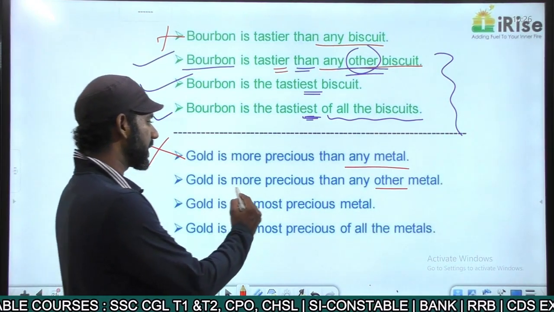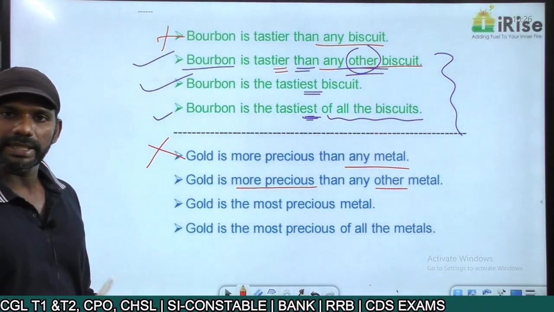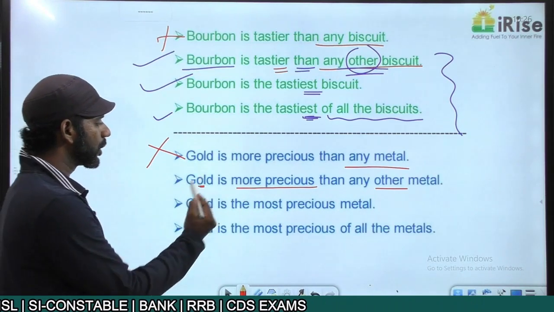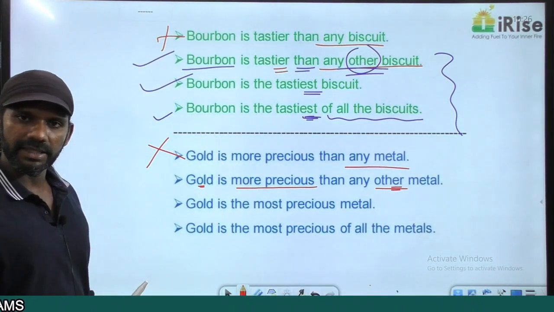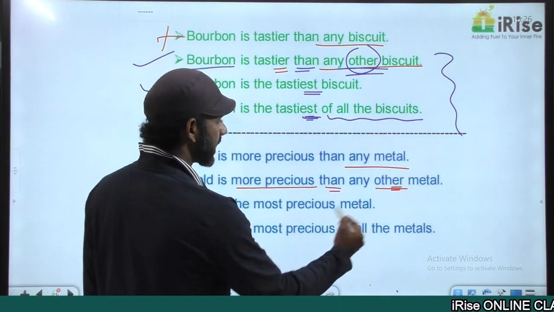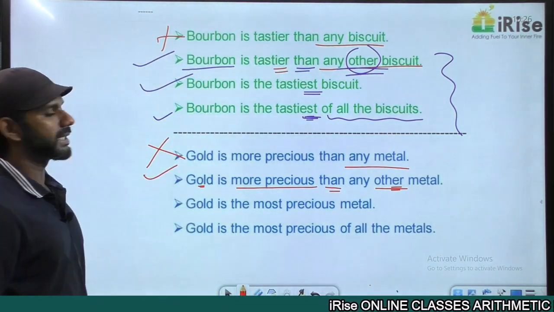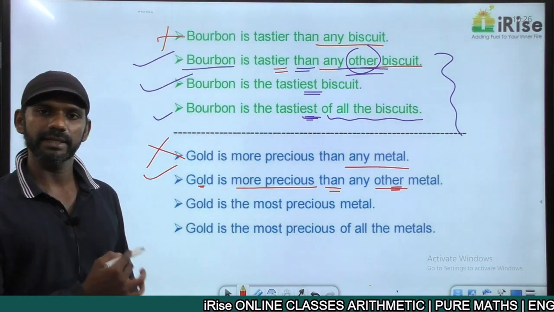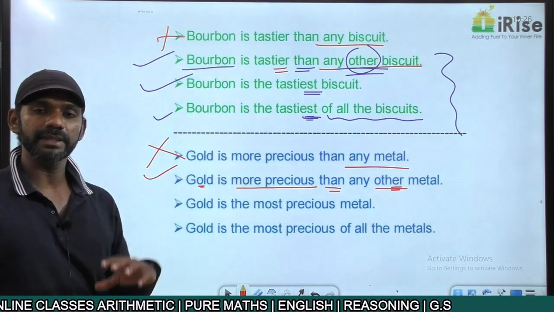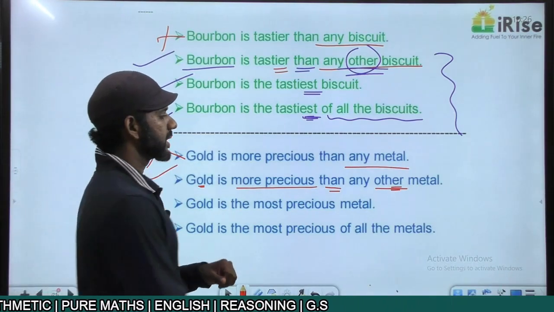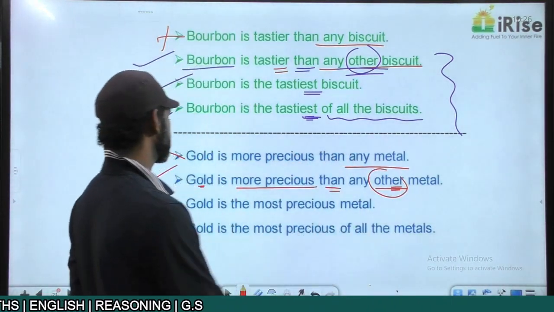More precious is a comparative degree adjective. The two entities getting compared here are gold and any other metal. More precious is a comparative degree adjective followed by than. That is also fine, grammatically correct. The meaning is fine and it is grammatically correct as well. This idea can be framed in the superlative degree form because in the comparative degree we have other.